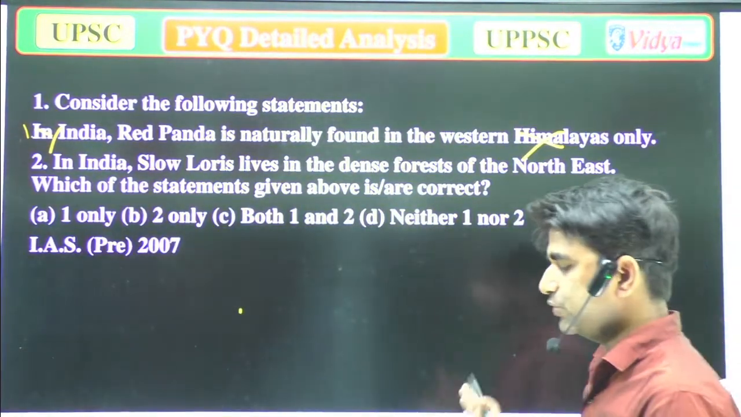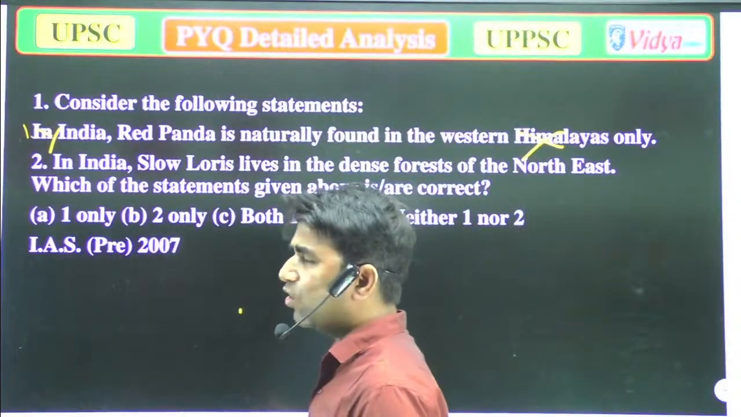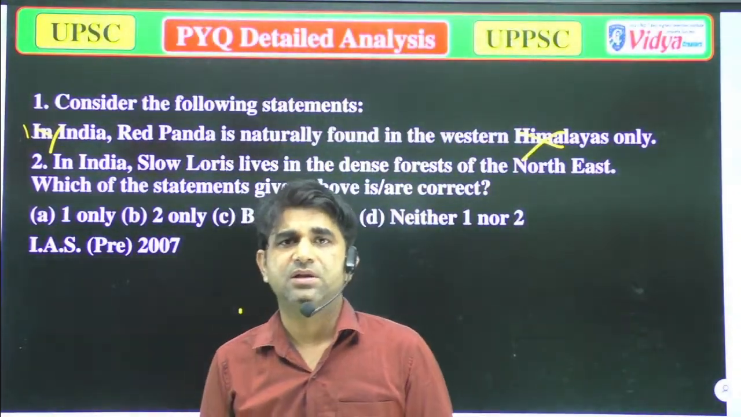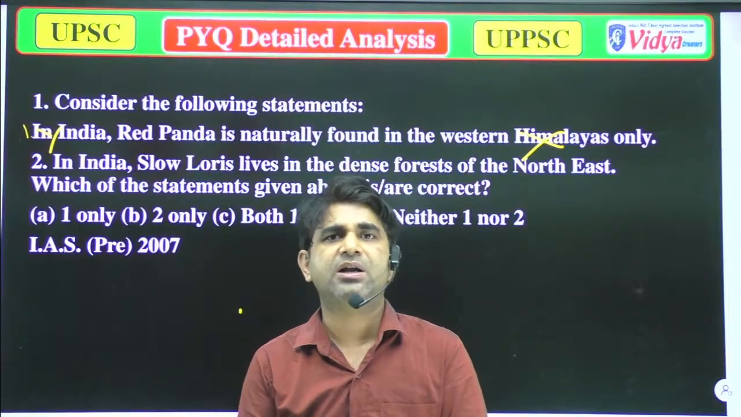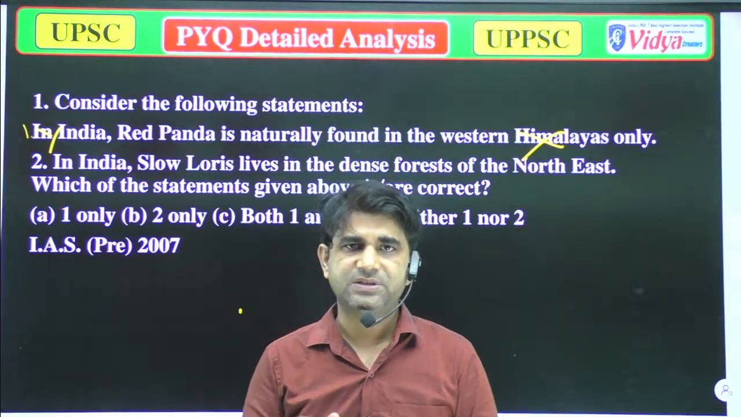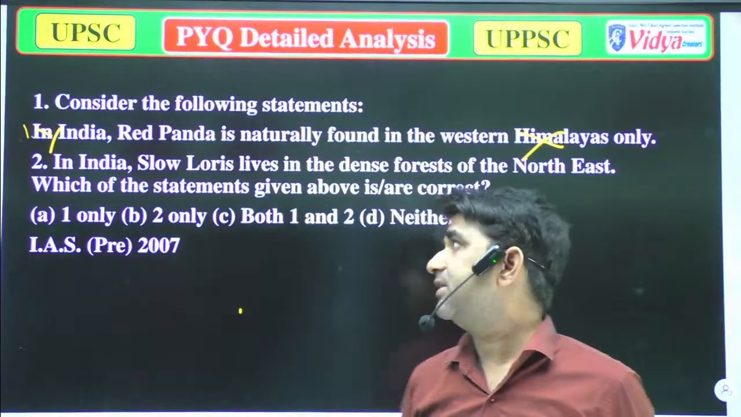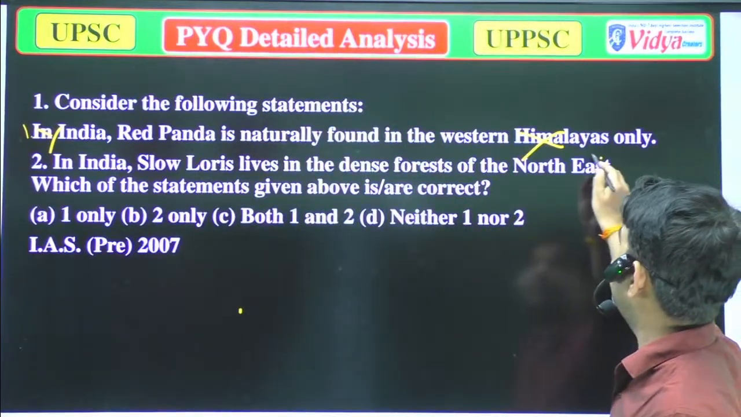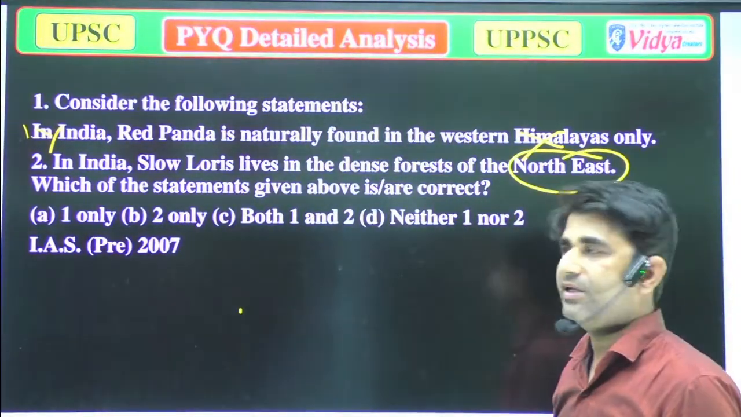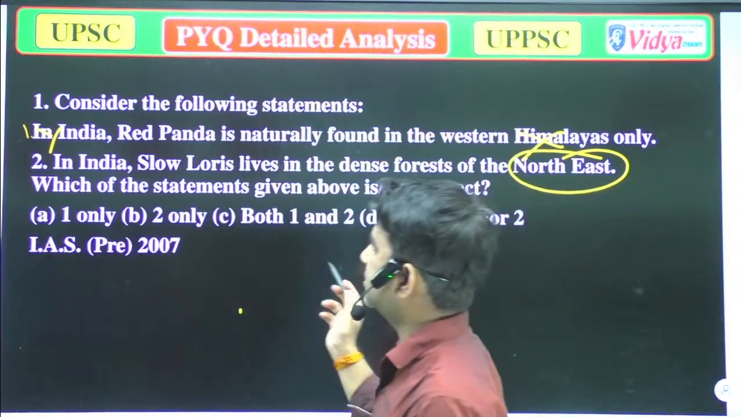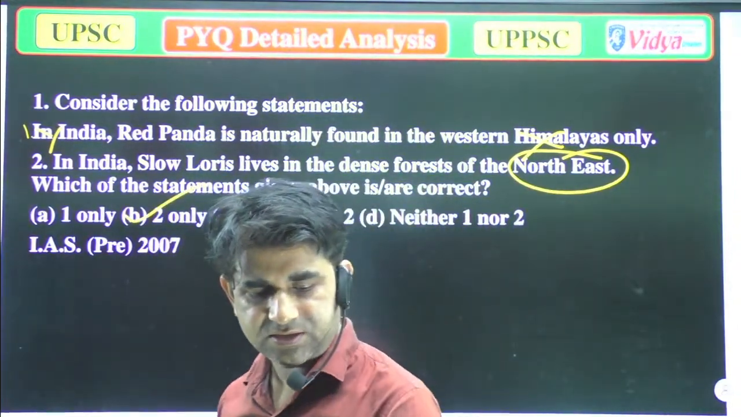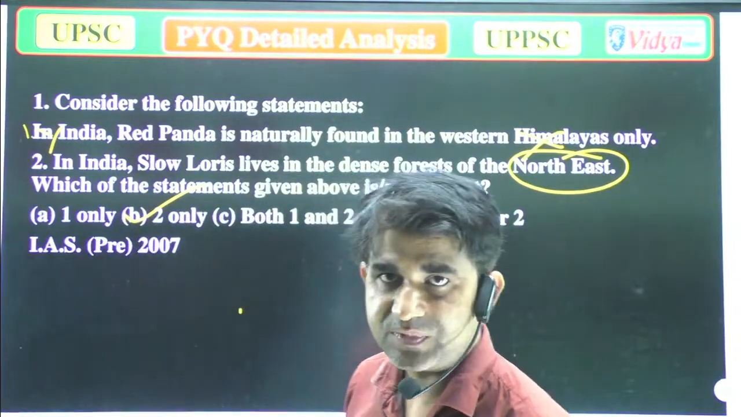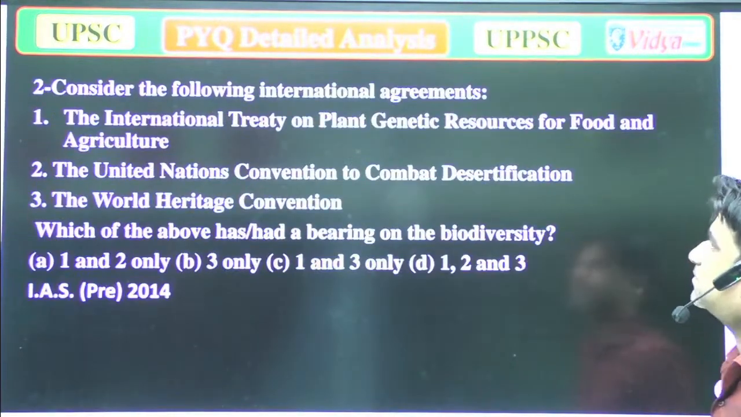Yes, it's true that some organisms like slender loris and slow loris are found in the northeastern states, in the seven sisters, mainly in Arunachal Pradesh and Meghalaya. That is why only option 2 is correct. Anyone who gave that answer, your answer is totally true. Very good. Now we'll move to the next question.